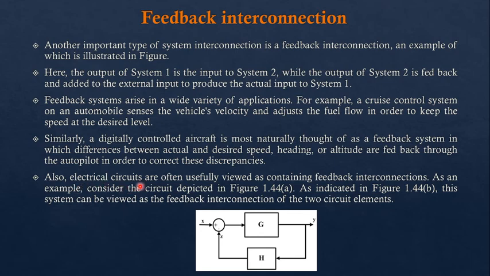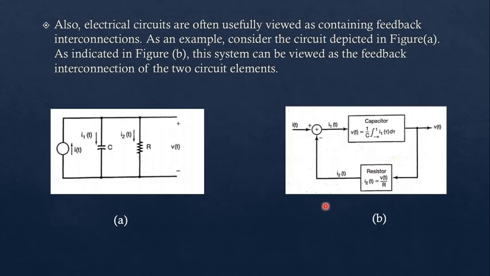Now, electrical circuits are also often usefully viewed as continuous feedback interconnections. As an example, consider an electrical circuit. We have another figure, figures A and B, showing the interconnection of an electrical circuit. Both figures are the same.